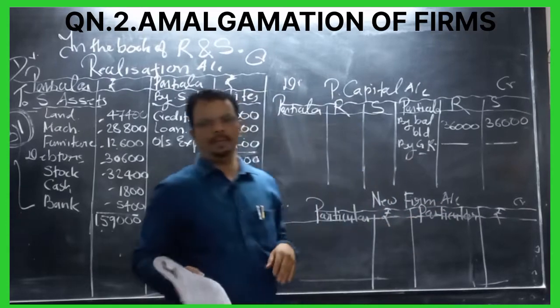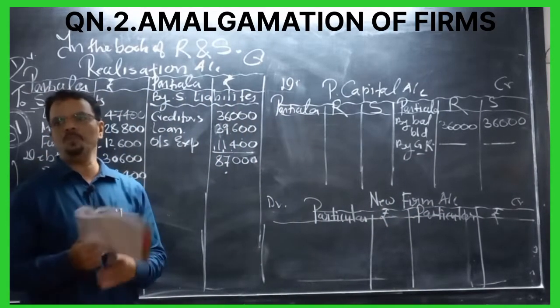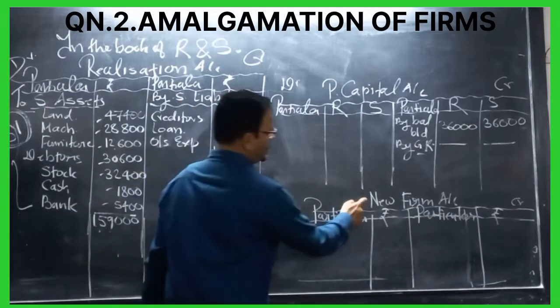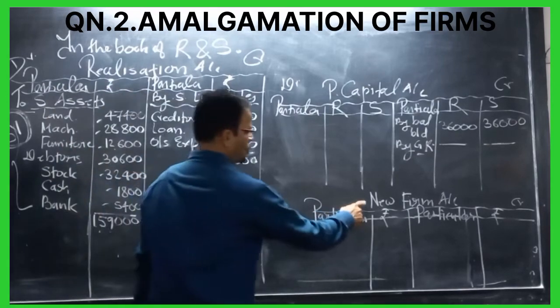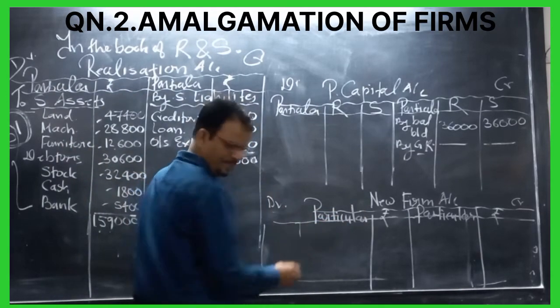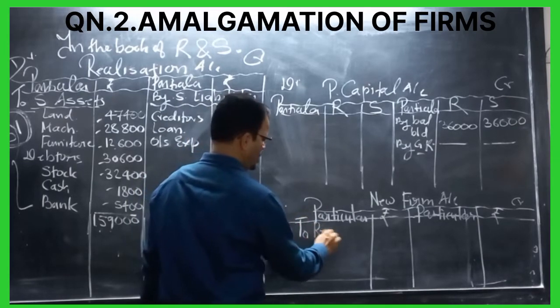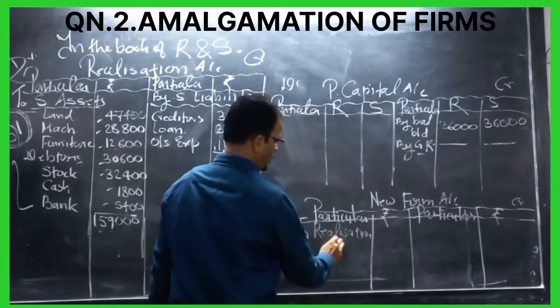Now very important, purchase consideration due. PC means the amount payable by the buyer to the seller. So now our journal entry for PC: new firm account debit to realization account. Which account? Realization account.